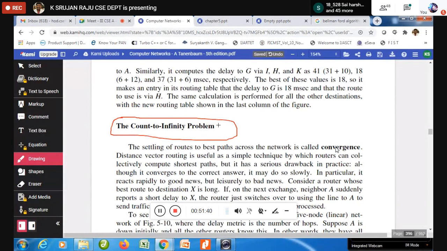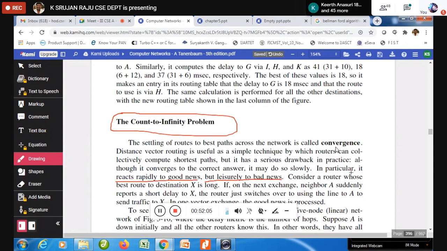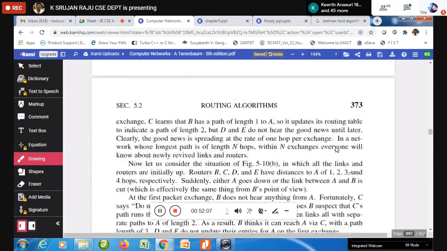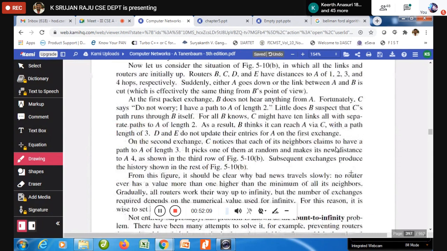But here please try to keep it in your mind that it is going to react very fast for good news, and very slowly for bad news. You can have a look at it over here: it reacts rapidly to good news but leisurely to bad news. So what is this count to infinity problem? We will discuss in tomorrow's class, and then we will go to the link state routing protocol.